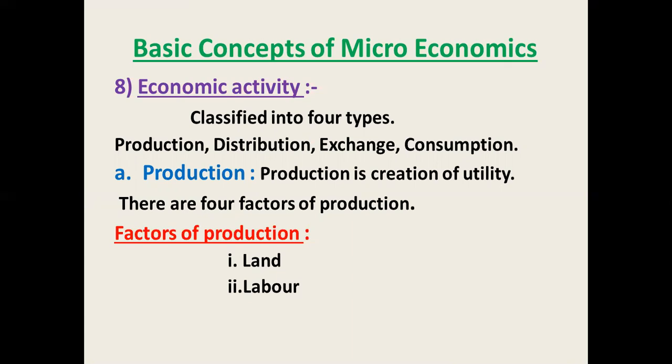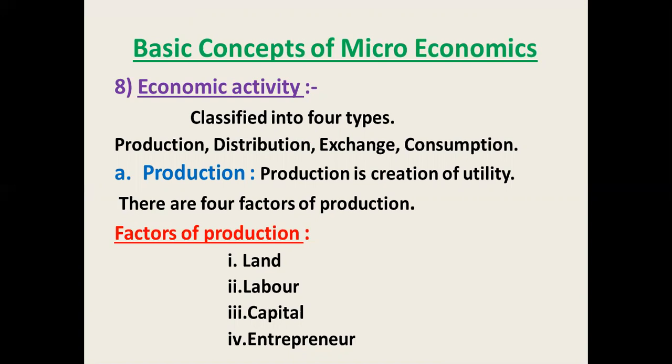There are four factors of production. Before the producer will produce any commodity, he has to use the four factors of production: land, labor, capital, and entrepreneur. The reward of each and every factor of production is also important. Land is a natural factor, so the reward for land is rent.